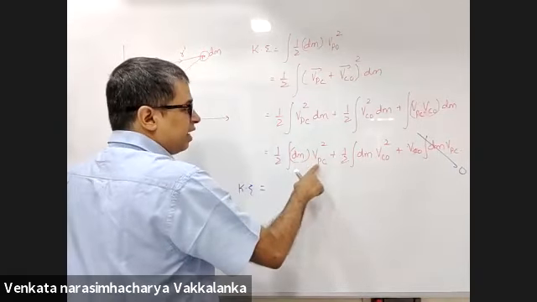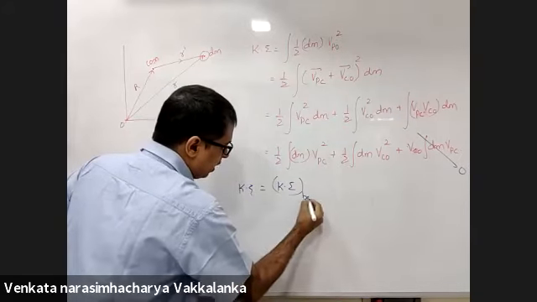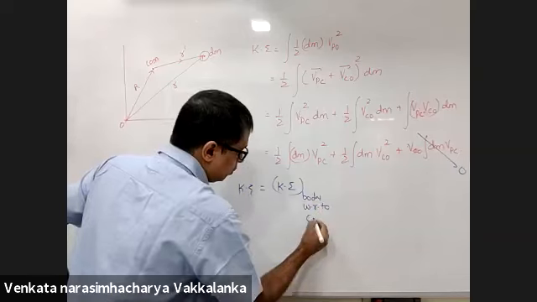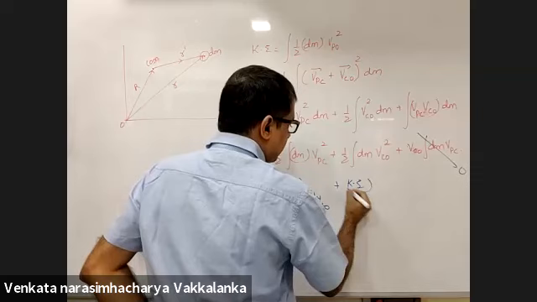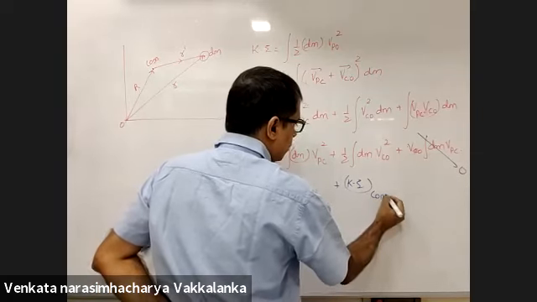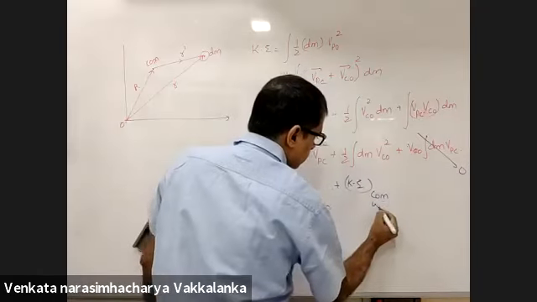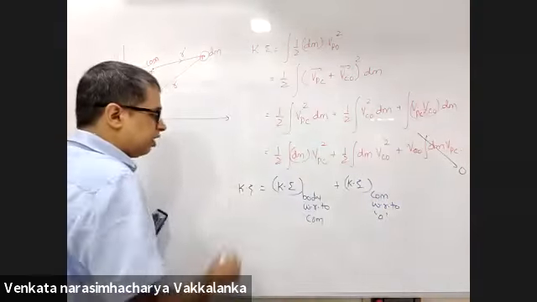This is kinetic energy of the body with respect to center of mass, plus this is kinetic energy of COM with respect to the ground, with respect to O, where O is the ground.